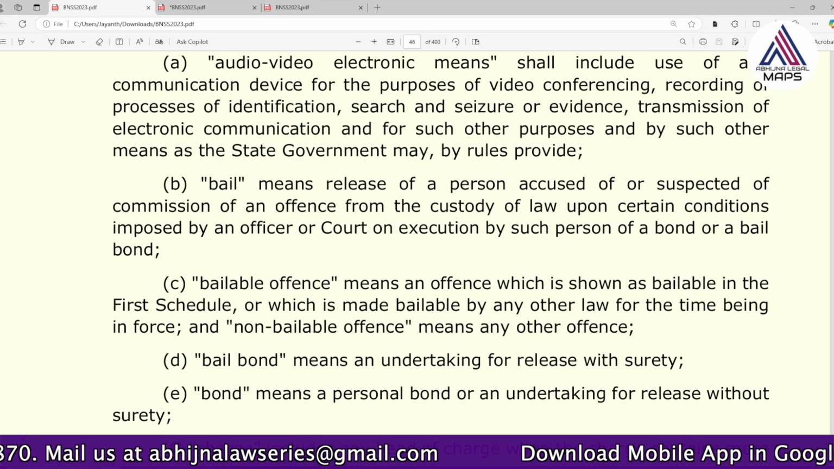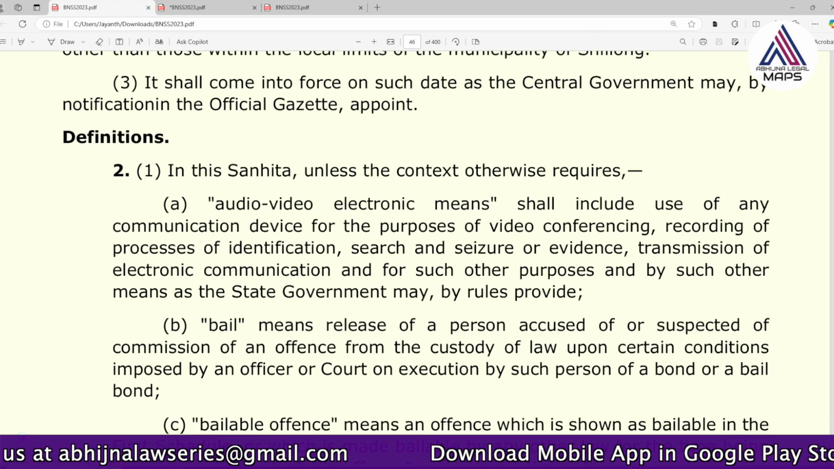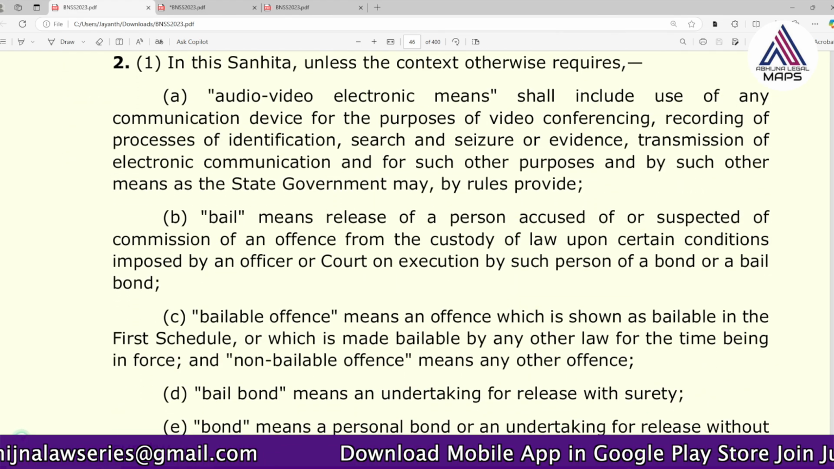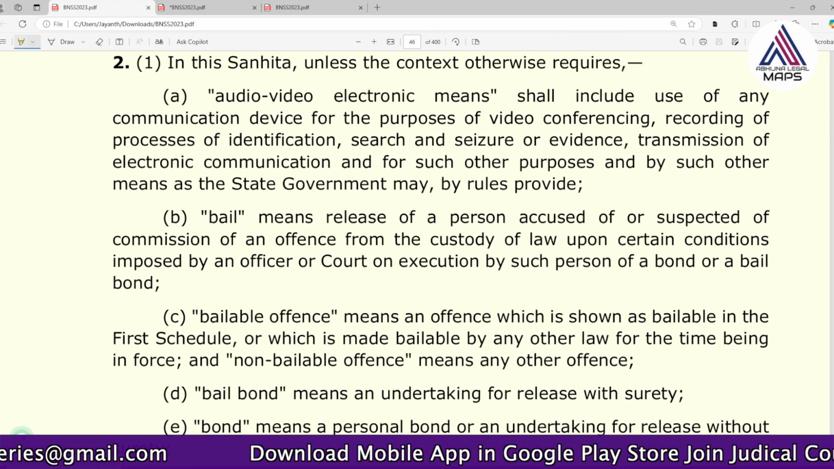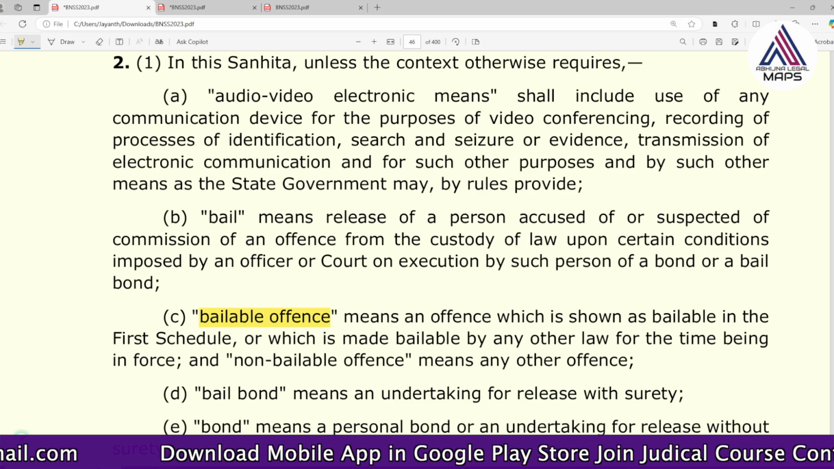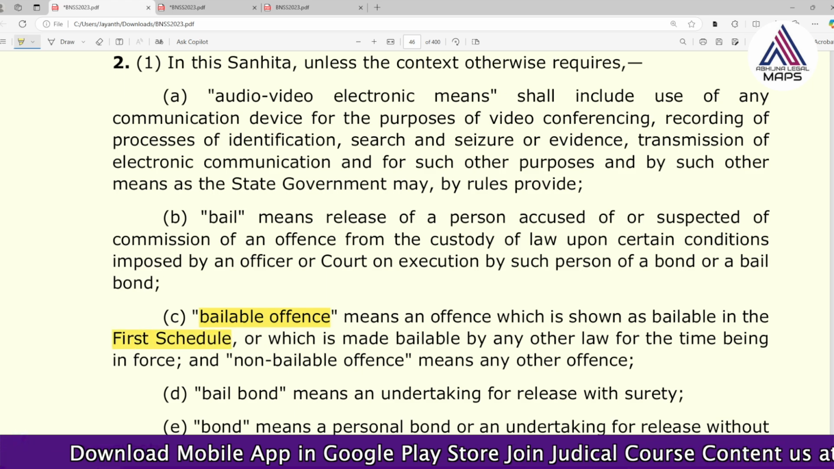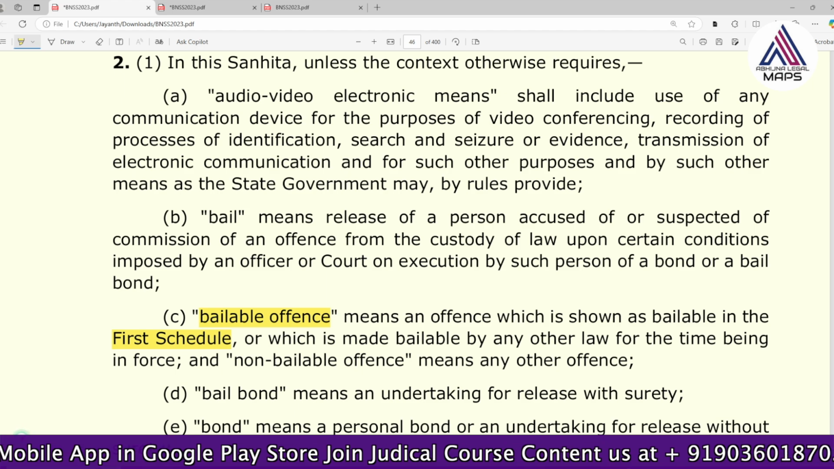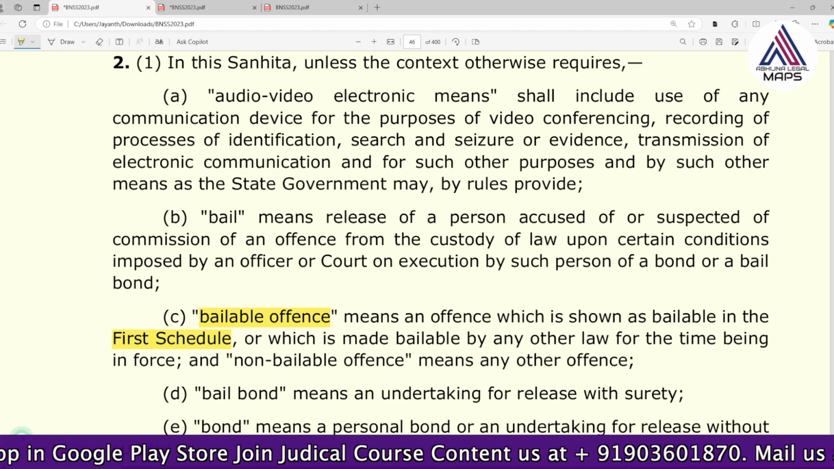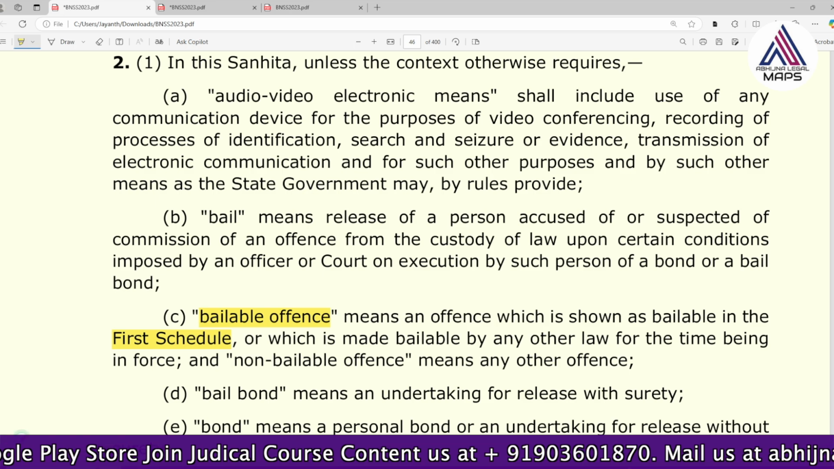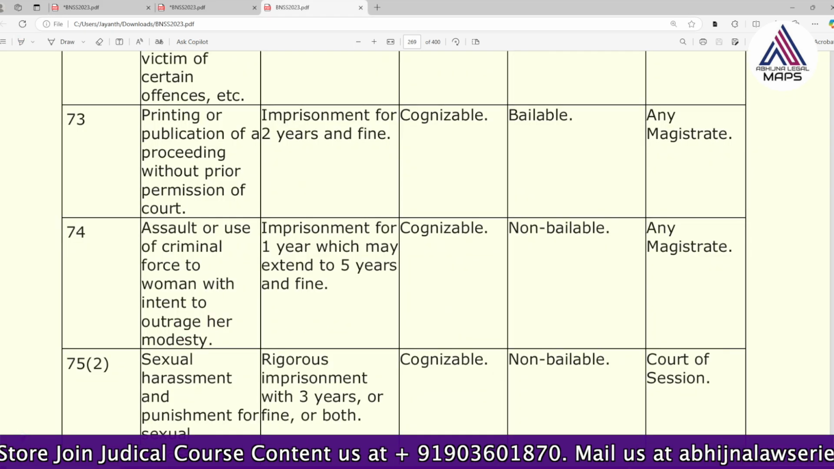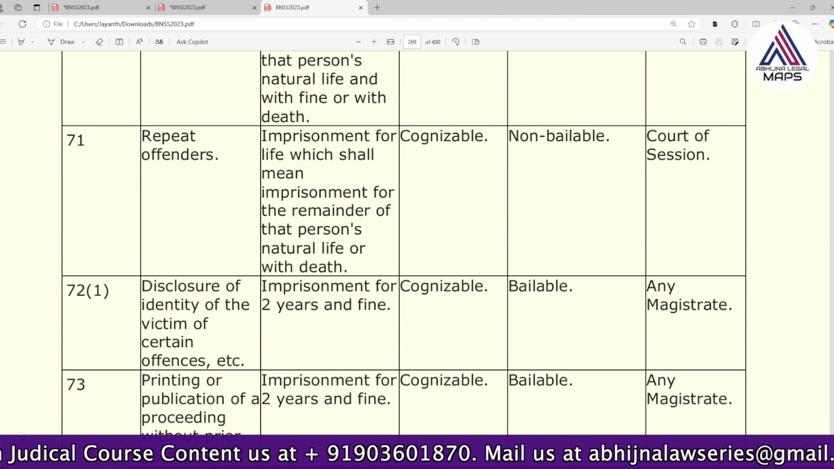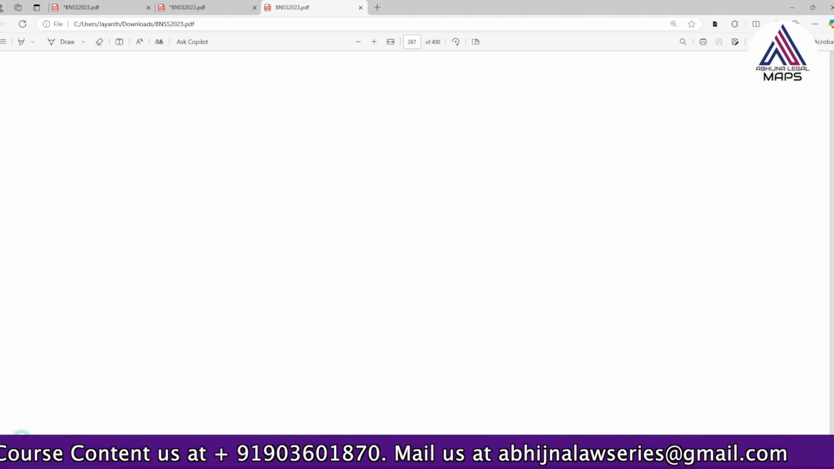See here, this is the BNSS. Bailable offence is something, but first, before that, we need to know what the first schedule is. The first schedule is given at the end of the BNSS. Earlier it was given at the end of the CRPC. So see here, I'll take you to BNSS. This is the first schedule.